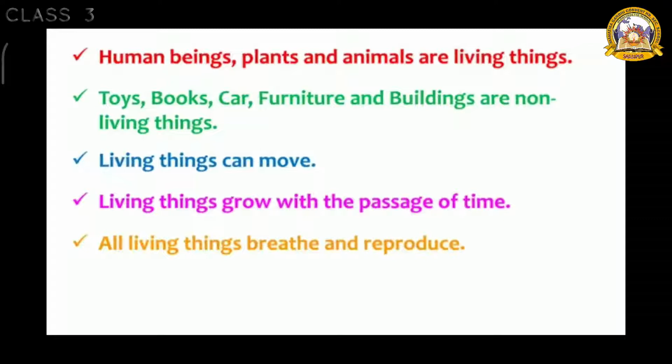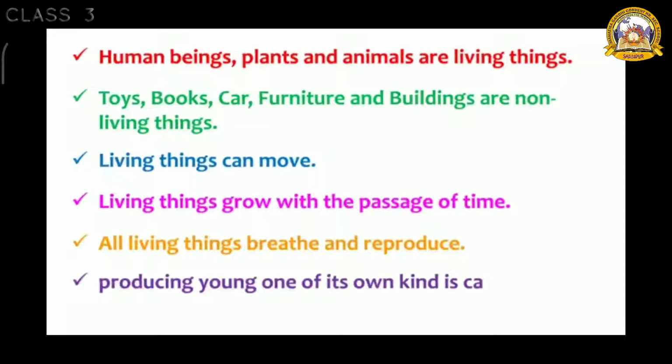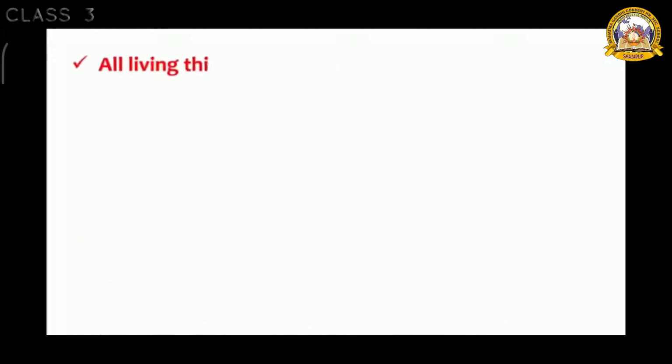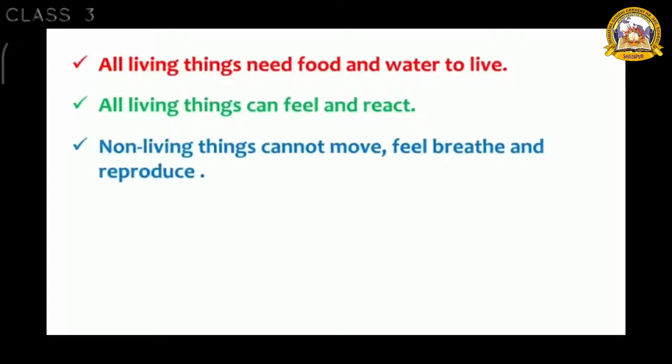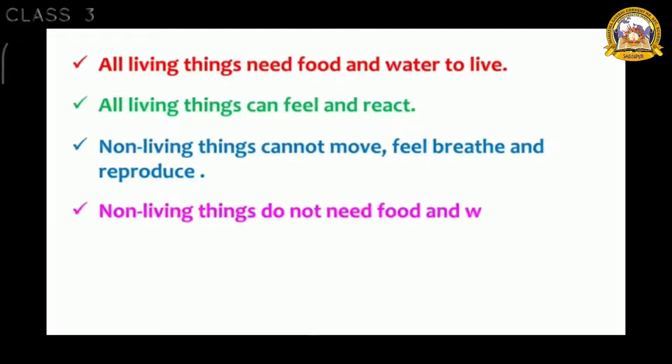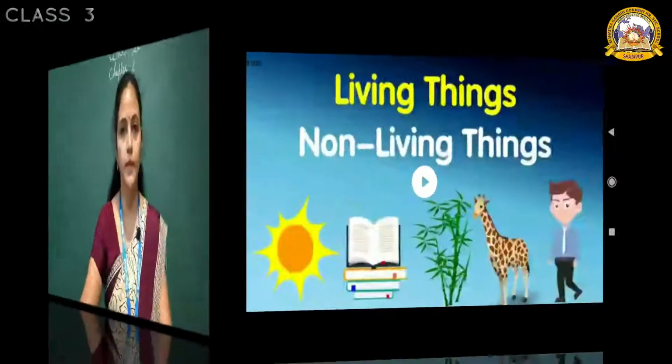All living things breathe and reproduce; producing young ones of their own kind is called reproduction. All living things need food and water to live. All living things can feel and react. Non-living things cannot move, feel, breathe, and reproduce. Non-living things do not need food and water.